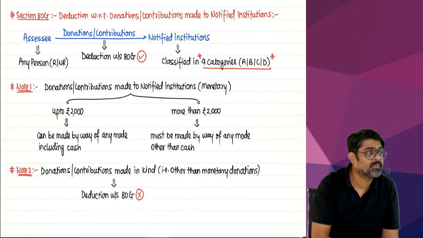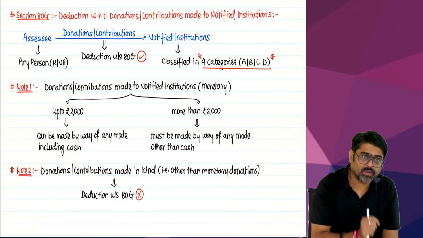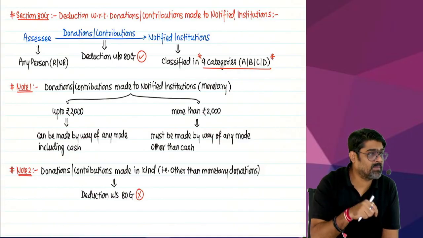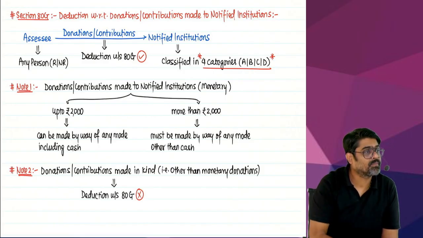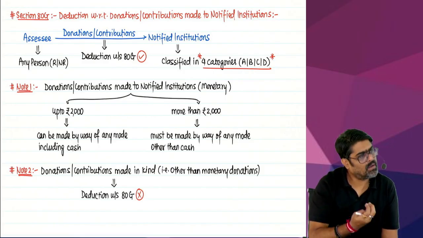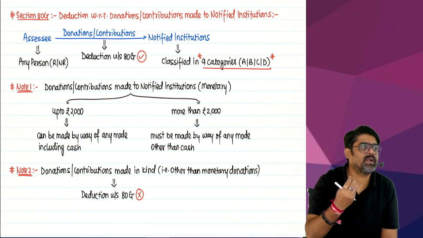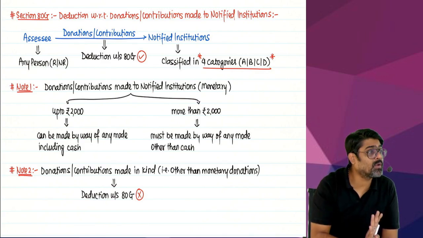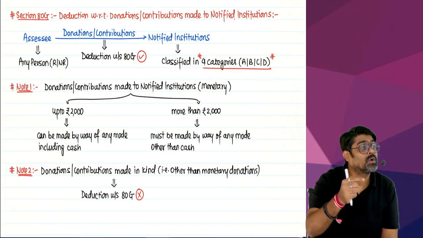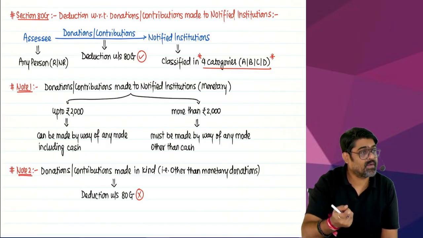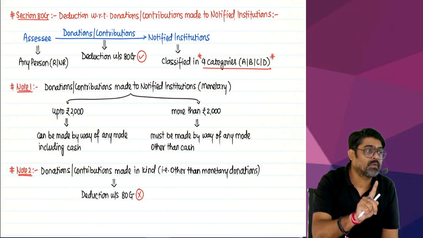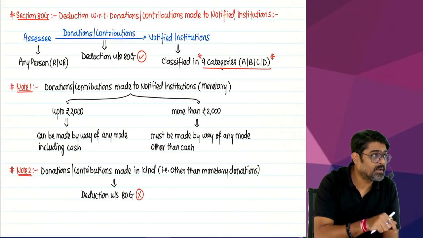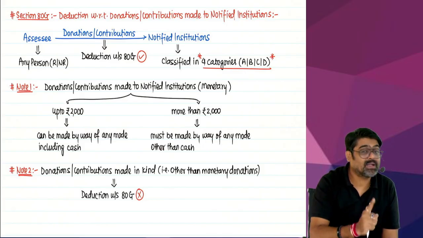The monetary donation made by you during the previous year to a notified institution up to rupees 2,000 will qualify, even if it is made by cash or any other mode. Yes or no? If the monetary donation made by you during the previous year to any notified institution is more than 2,000, it will qualify only if that amount is paid by any mode other than cash.